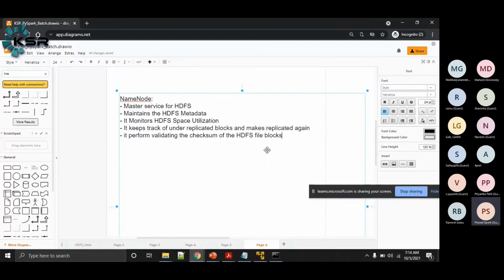Okay, this is important. Whatever data we write to any file system, there are two things we need to consider. Is my data highly available? And second, whatever data has been stored on the file system, is it reliable?